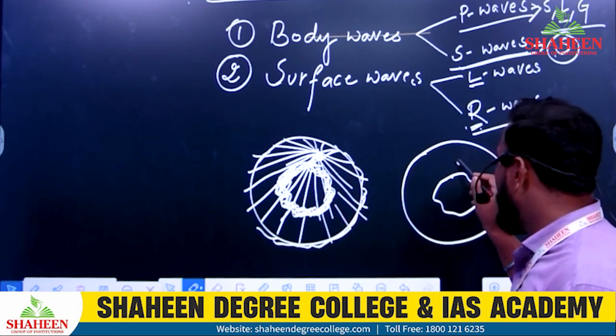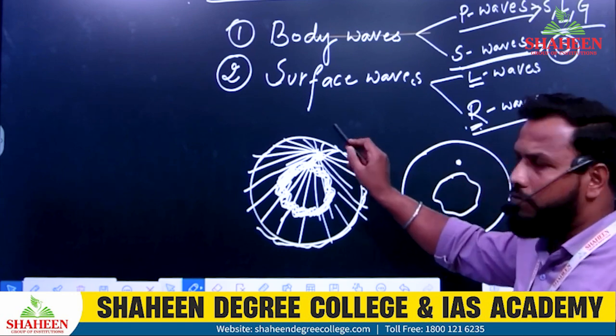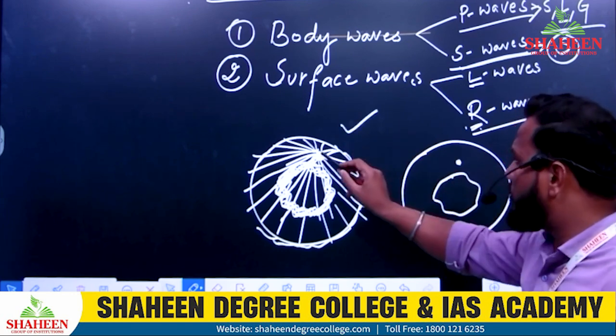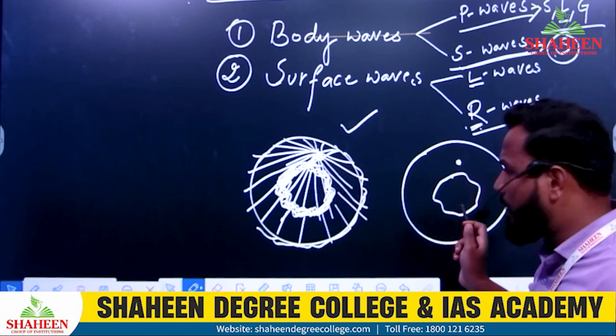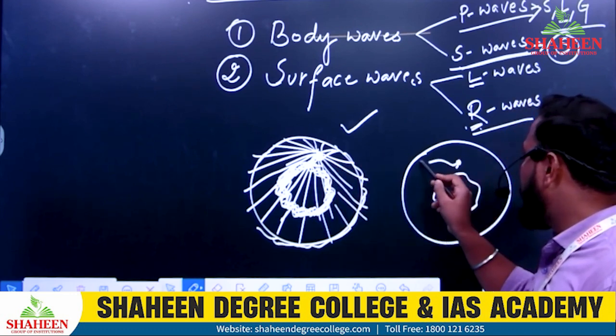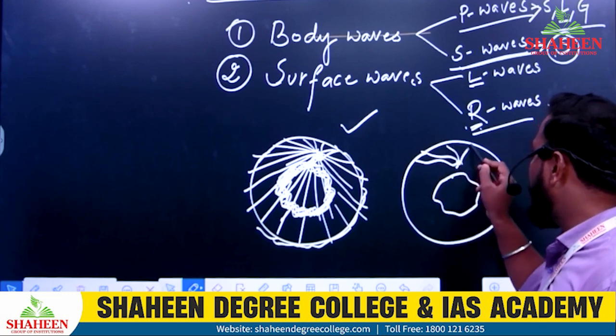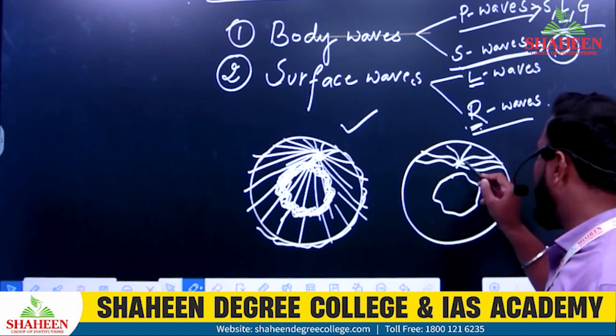So imagine the primary wave is done. Now the secondary waves are traveling from the same point. I am showing this in the picture. The secondary waves travel everywhere, wherever it is solid.